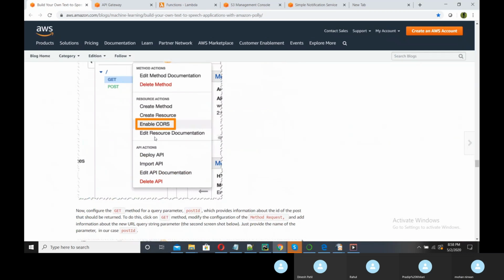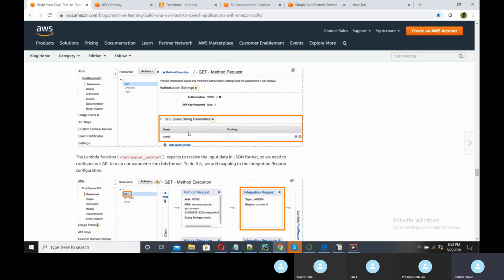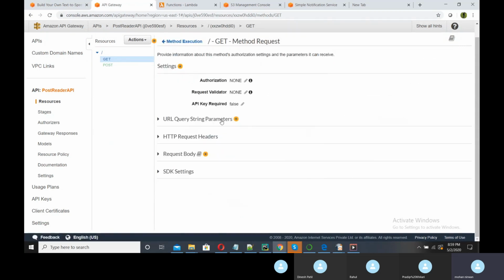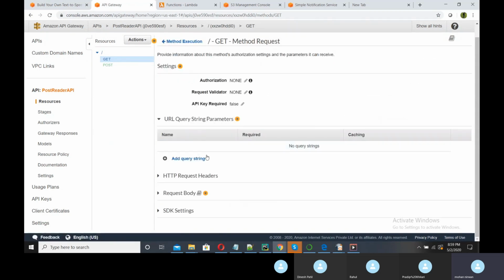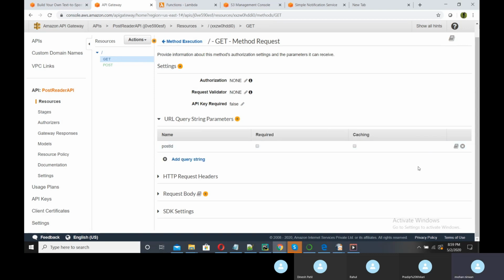Now we need to click on this method request and give the URL query string parameter. So what is the parameter? That is a post ID. While executing, you will get one end URL from this web service, but to use that we need to pass some parameter, right? A query parameter, and that will be our post ID. That we are storing here. That is also done.